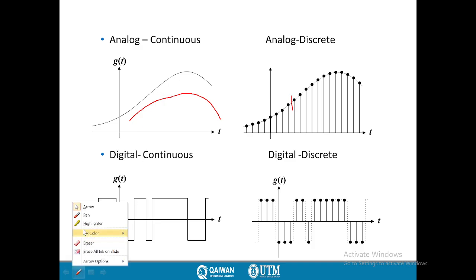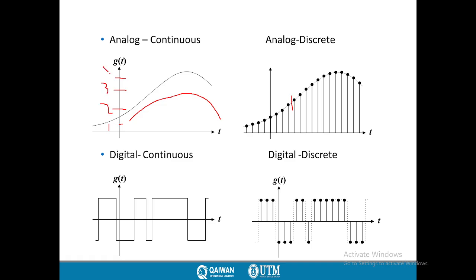In here we have, for example, 1, 2, 3, 4. We can say 1, 2, or 3, and 4. So the amplitude of the signal at this point is 1.5. At this point equal to 2. At this point we have 3. At this point equal to 4. And so on for the discrete analog signal.